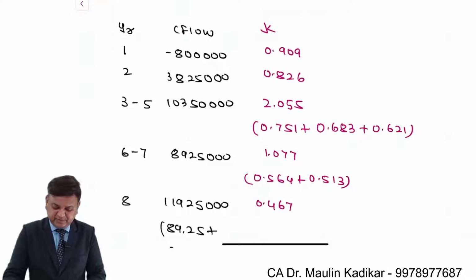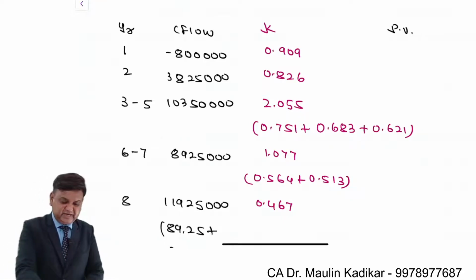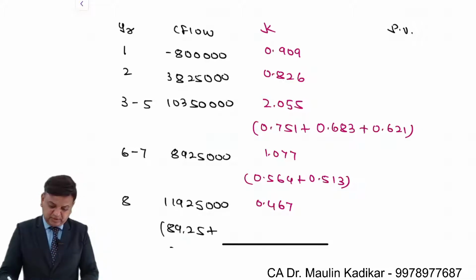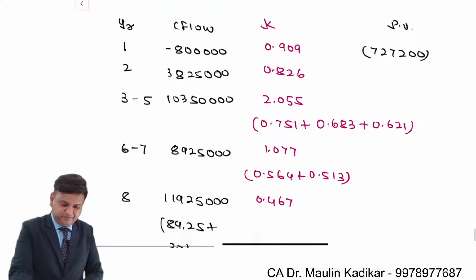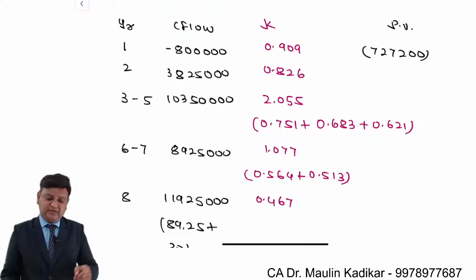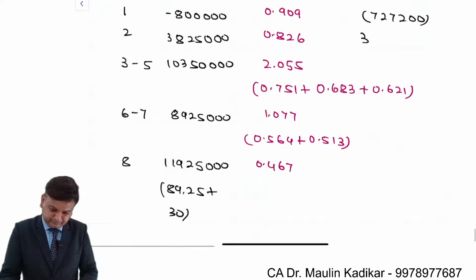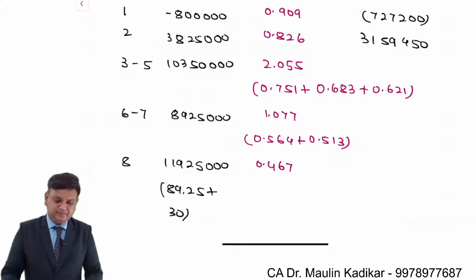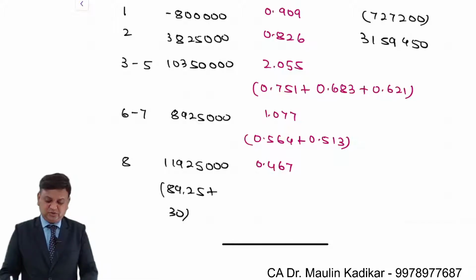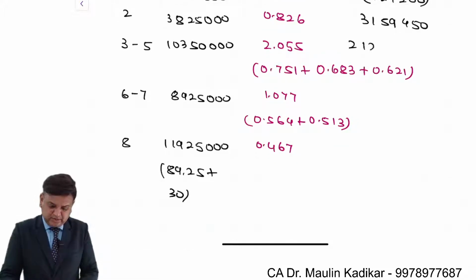Now based on that we have the present value. So it is 8 lakhs negative into 0.909. So 7,27,200 negative. 38,25,000 into 0.826. 31,59,450. One crore 3,50,000 into 2.055. So 2 crore 12,69,250.